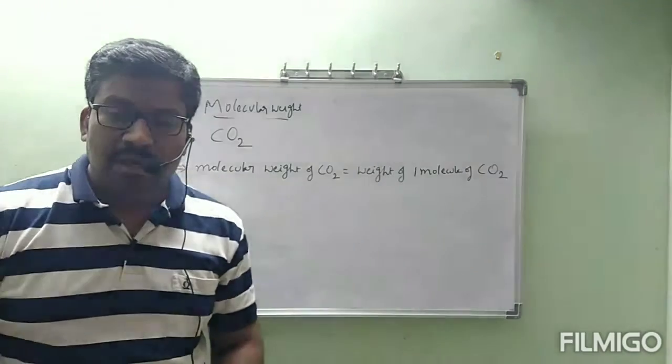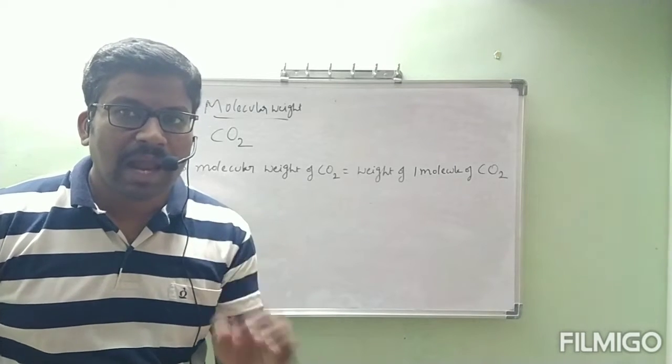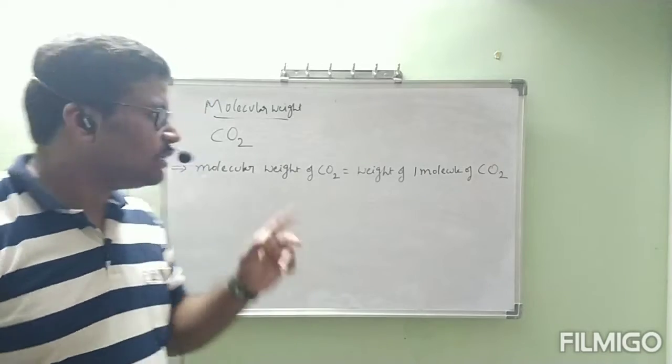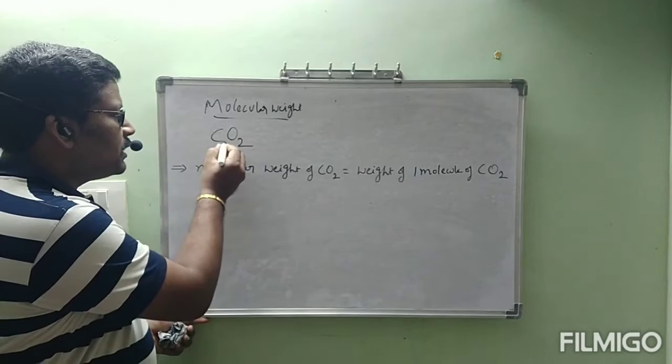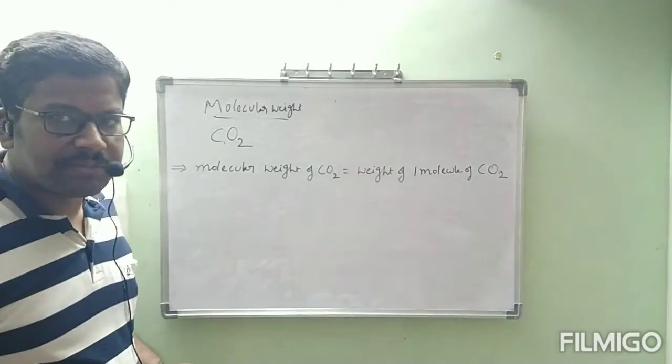Now my question is, 1 molecule of CO2 contains what atoms? See, CO2. If there is no number here, that is nothing but one carbon atom. 2 oxygen atoms are there.